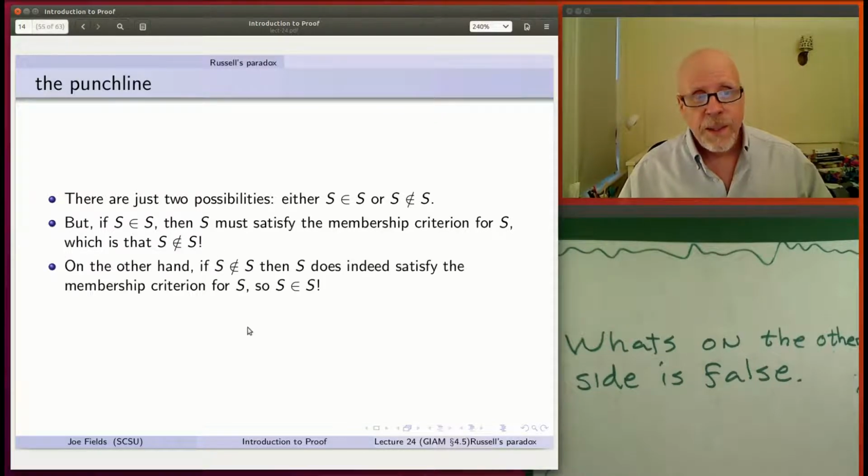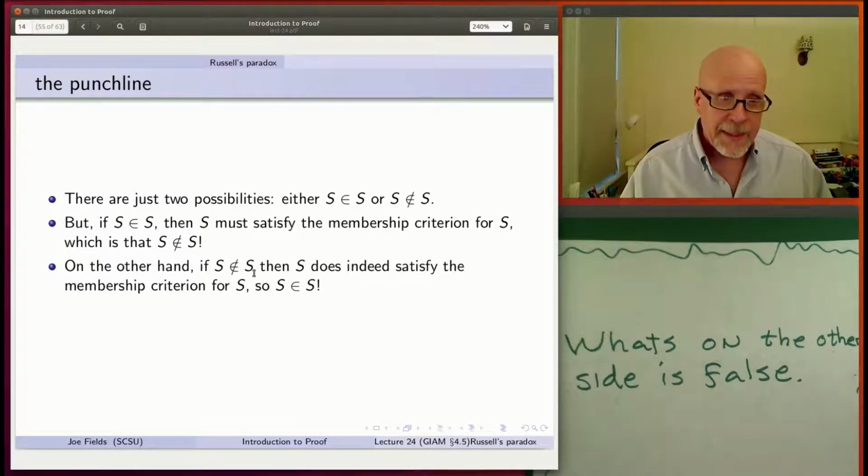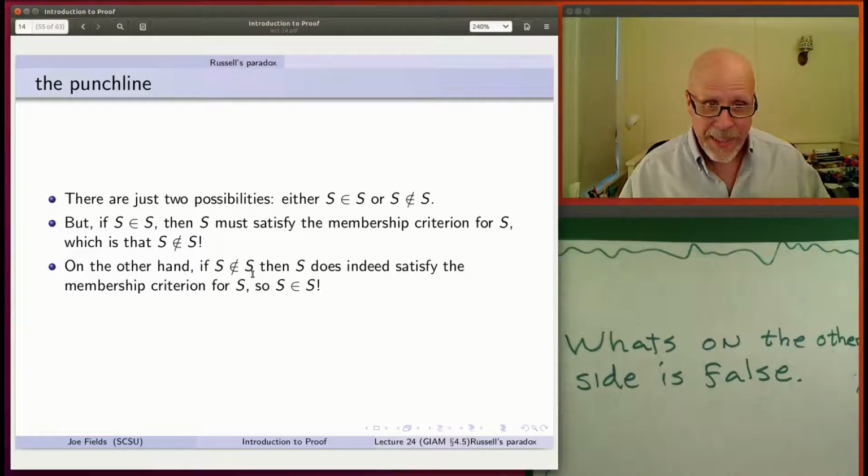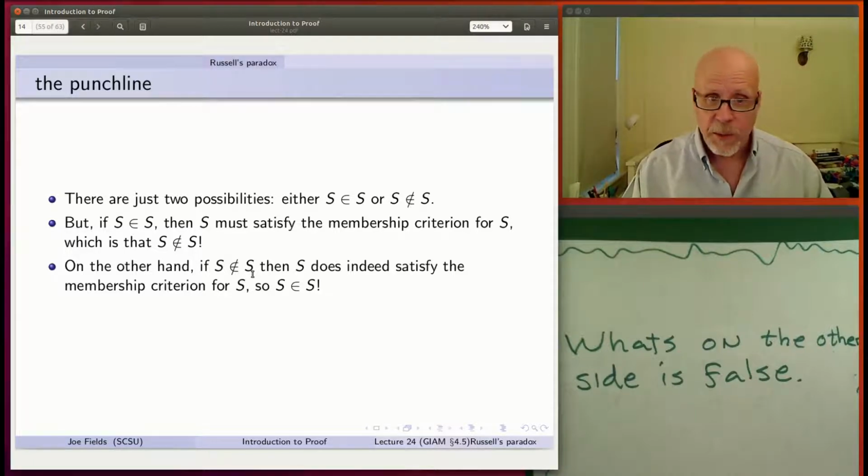But if it is not in itself, then what does that tell you? Well, it in fact does satisfy the membership criterion for S, which I don't think I need to go back again. We just saw it. A is not in A. So S is not in S. So it satisfies that. That means it is in S. It's in itself because it's not in itself. What?